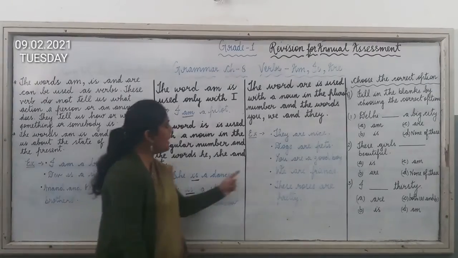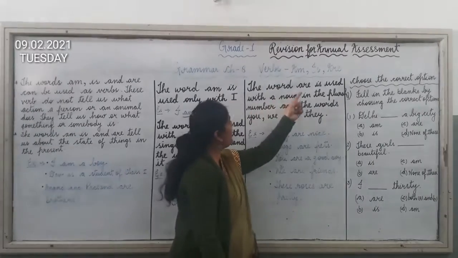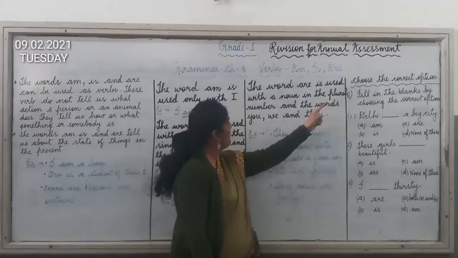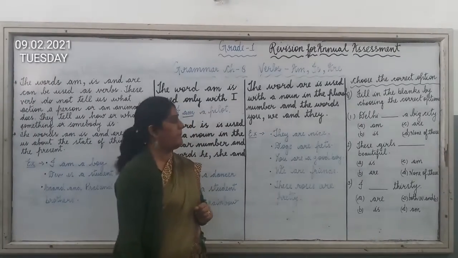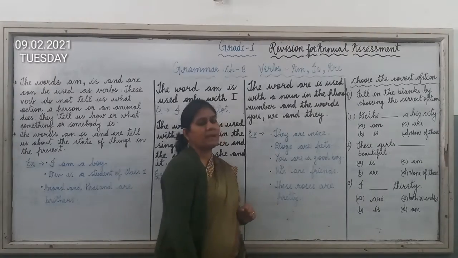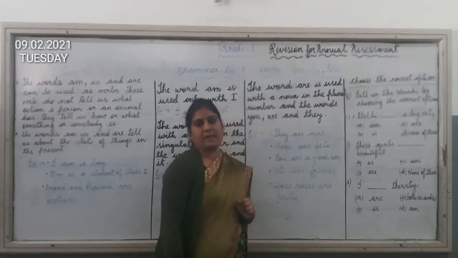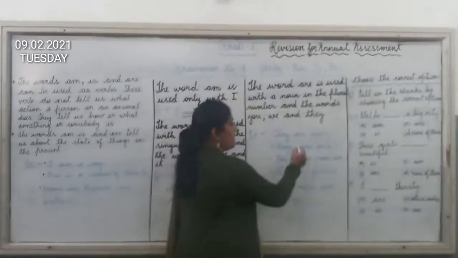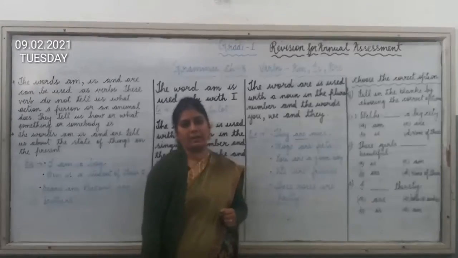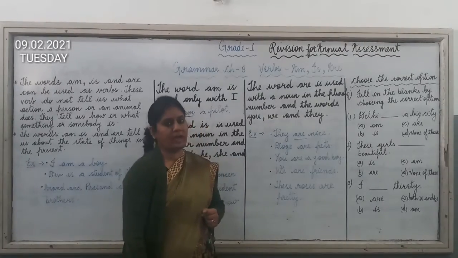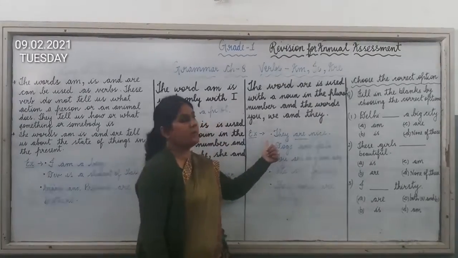Okay? Now, the last verb here is are. The word are is used with a noun in the plural number and with the words you, we, they. Now here the examples are given to you. They are nice. Here we have used the verb are because here we are talking about more than one. They is used for more than one. So we always use are with the pronoun they.